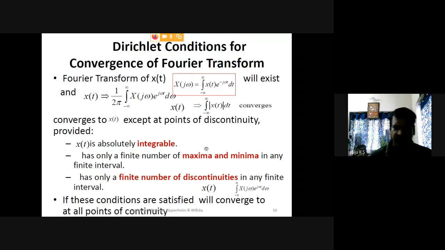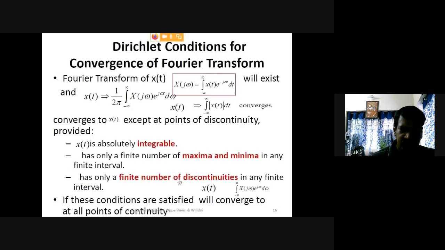That means its maxima and minima can be counted. Finite numbers means countable, it is not infinite. Another condition is that it has only a finite number of discontinuities in any finite interval.